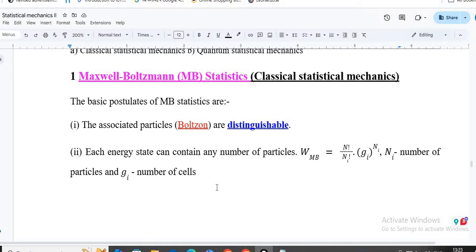Normally for a small number of particles, these values are equal, so one can simply calculate it as g to the power N. So if you have N particles and you need to arrange them in g cells, then the arrangement for classical particles will be represented by this particular equation.